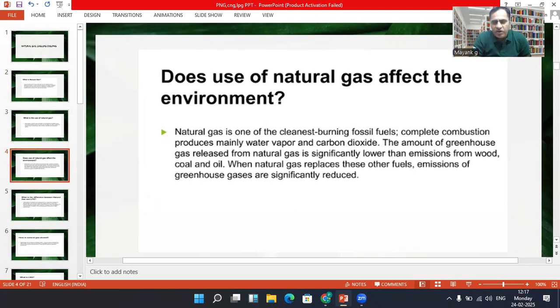So what is the effect of natural gas on the environment? As I mentioned, natural gas is considered one of the cleanest burning fossil fuels, and this is because of the complete combustion which occurs when natural gas burns. The amount of greenhouse gas released from natural gas is significantly lower than the emissions from wood, coal, and oil. So this is the main reason why natural gas is widely used nowadays.